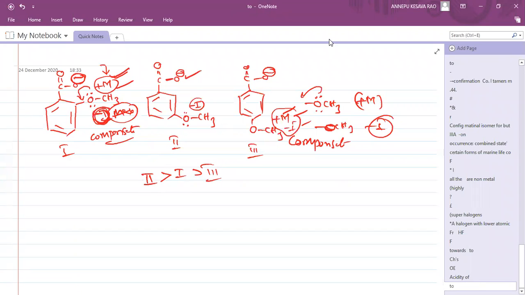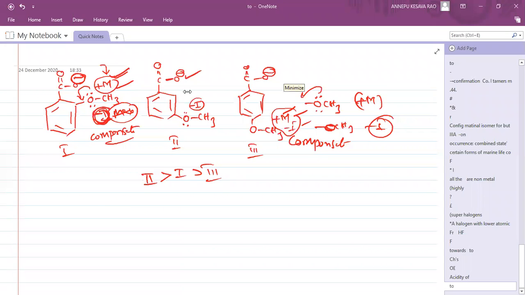How many of you gave this answer? Please tell me. How many of you gave 2 greater than 1 greater than 3? Now Pawan, just now you gave the answer. After seeing the screen, you gave the answer, right, Pawan? And Sriharani gave it the second time. Pawan, you are saying that no, you did not give it after seeing the screen. If you give the answer without seeing or observing the screen, definitely I will appreciate you.